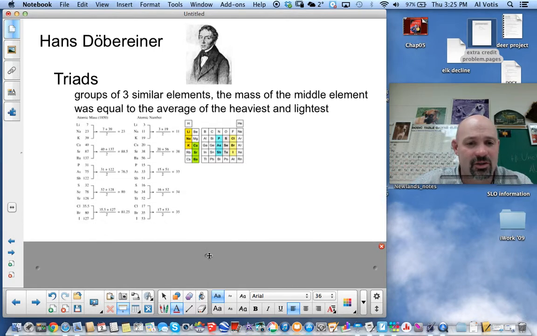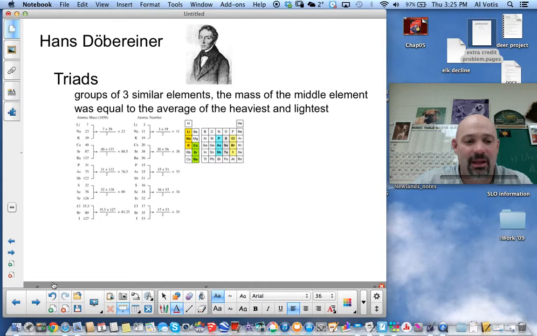Like we take one of our sets of triads, lithium, sodium, and potassium. Lithium has a mass of 7. Potassium is 39. 7 plus 39 divided by 2 is 23. Sodium is 23. So he's looking at some really different values in this case. And the same was true with atomic numbers. The averaged atomic numbers ended up being the same as the middle element as well. But again, remember, these are all groups of elements that had similar properties to each other. It's an important step, saying, hey, something is going on here. We're seeing similar properties occurring, and without any kind of order, we won't notice any of these things.